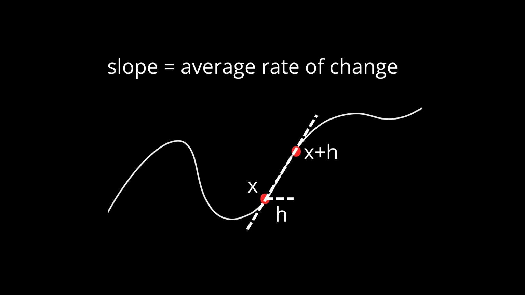Well, we cheat. We start with 2 points, just like before, one at x and another one very close by. Let's call the distance between them h. The second point is at x plus h. We draw a secant line between them and calculate its slope. That slope is the average rate of change. Nothing new so far, but now we start shrinking h. We slide the second point closer and closer to the first. As h gets smaller, the secant line starts rotating. It begins to hug the curve more tightly.